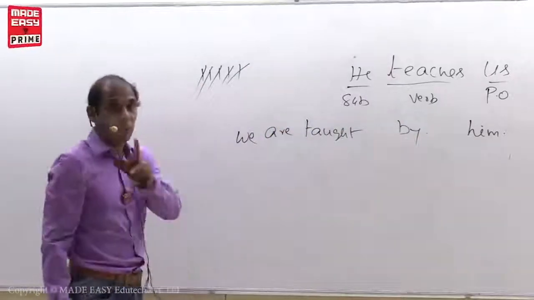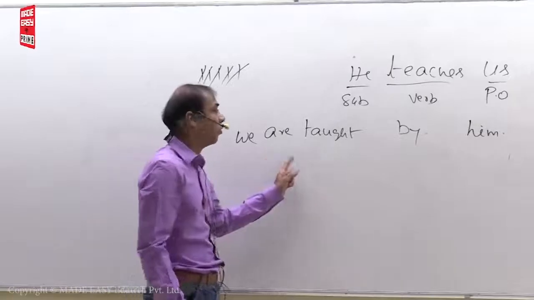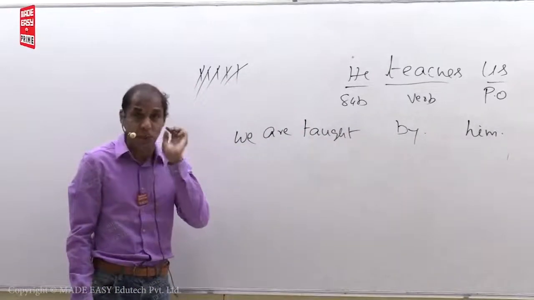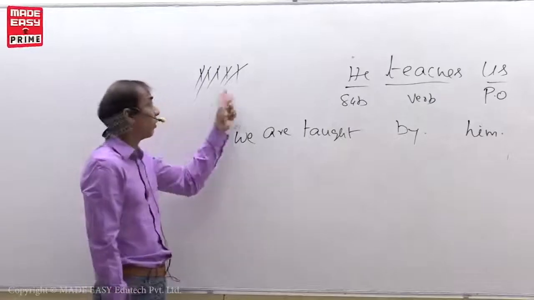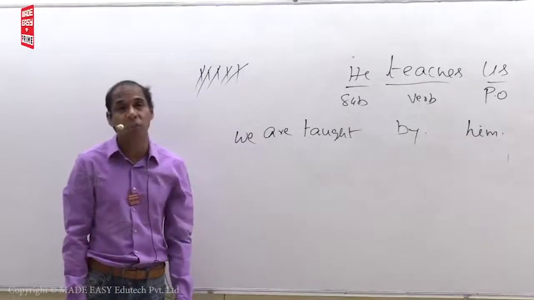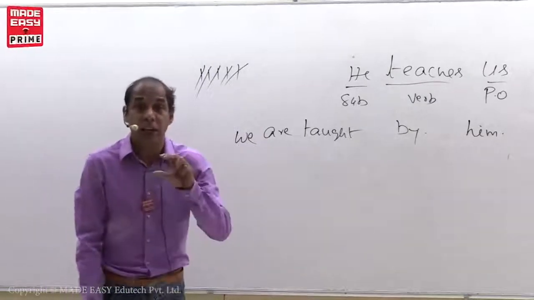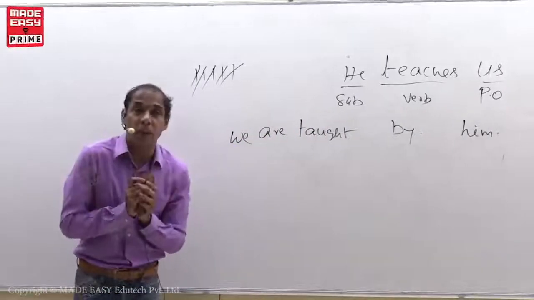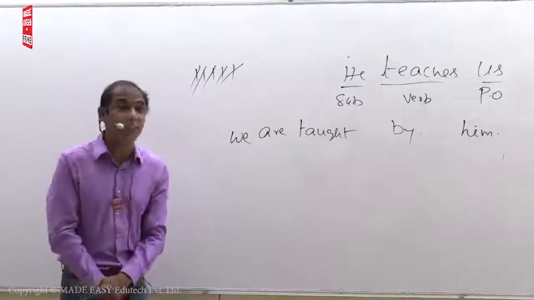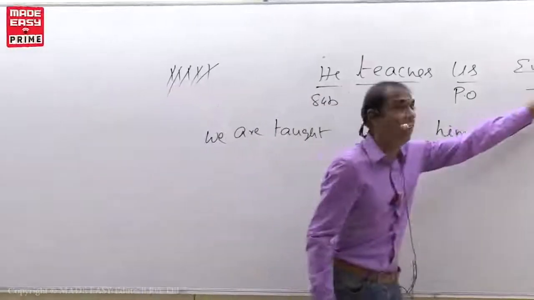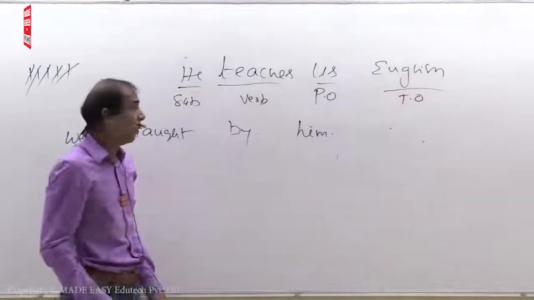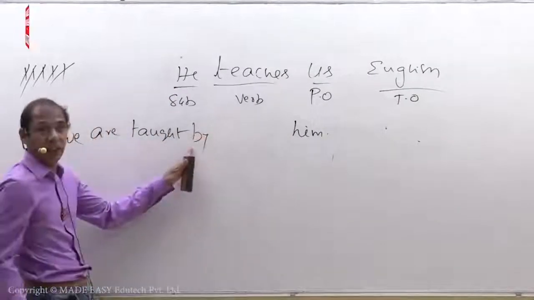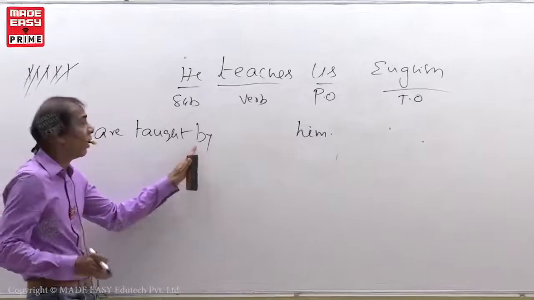That's it. Observe, my students. After fulfilling all the 5 conditions, this is a major point in the voice topic: we have to observe whether any main points are there in the sentence. What is that main point? English. Actually, where you have to write by? After V3.